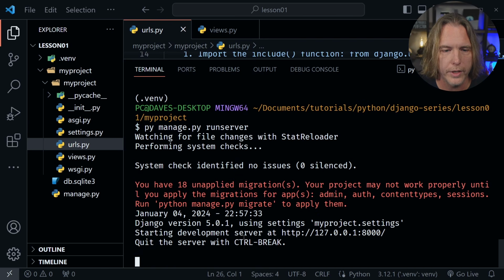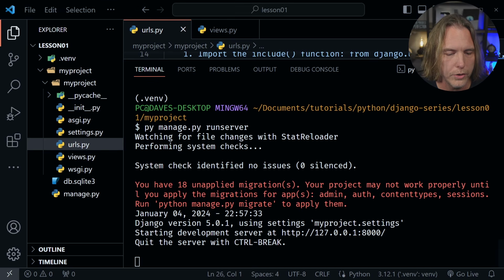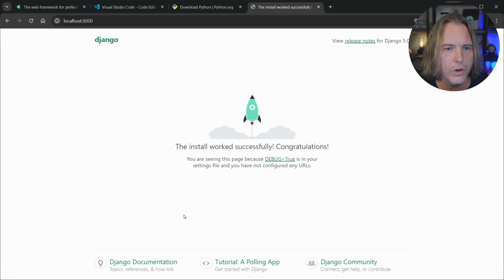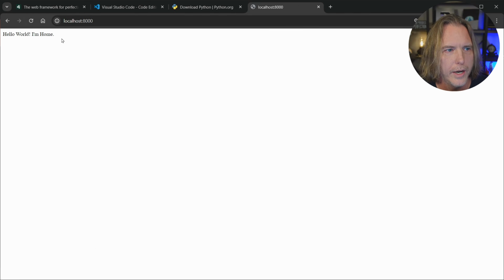So after I enter this, we once again see this warning that you can ignore about migrating. And then it says it's running at port 8000. And again, that's at localhost. Let's go to our browser and check this out. Now currently, we still have the page that we saw before, so we need to refresh this to see the new page. Refresh, and we get a very small hello world, I'm home.